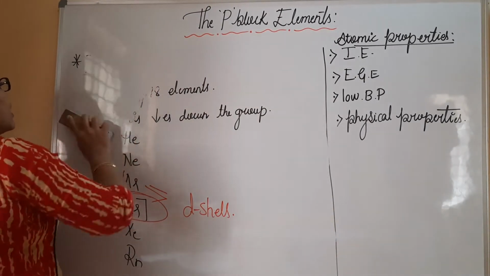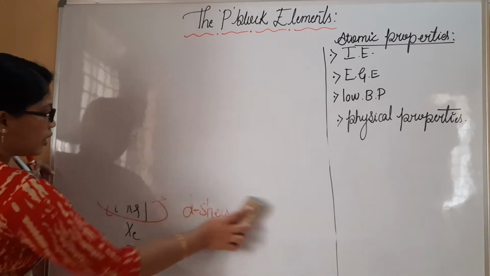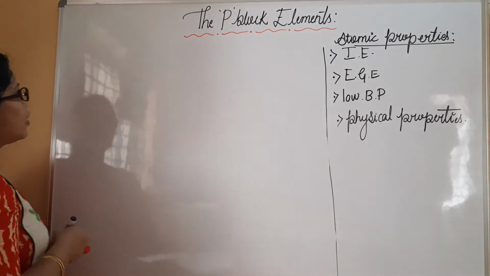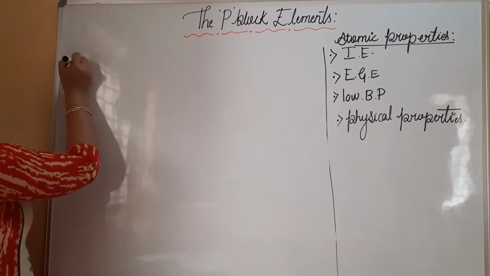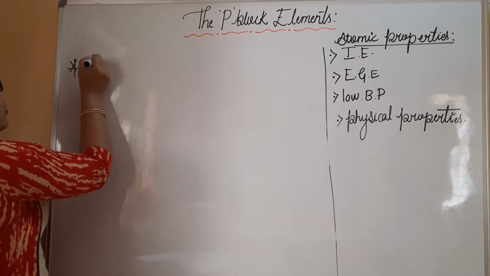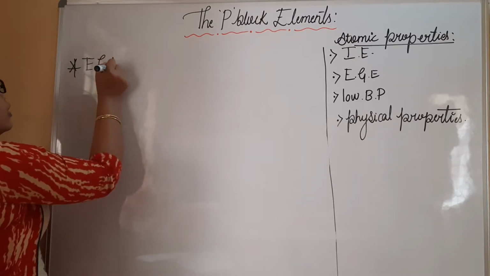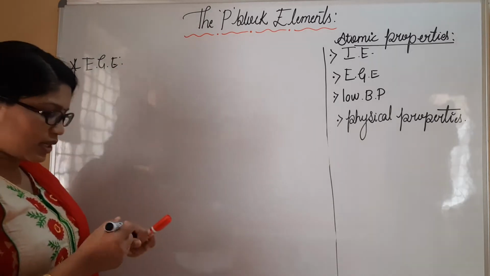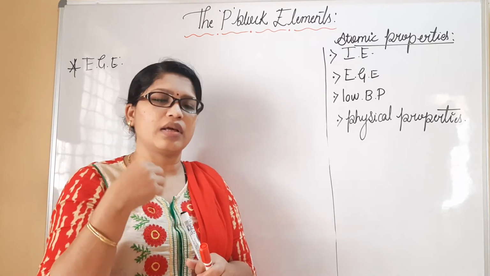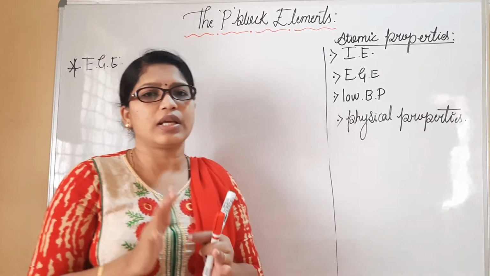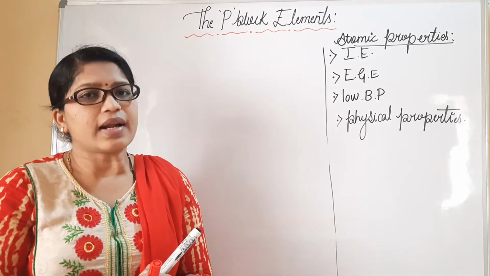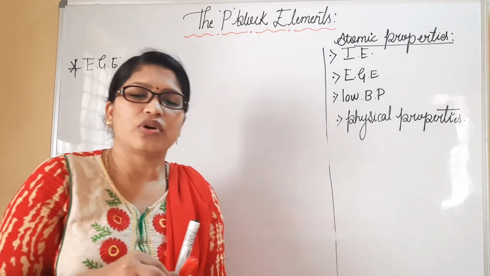Now we have to understand electron gain enthalpy. When you consider electron gain enthalpy, we have to mention its statement. What do you mean by electron gain enthalpy? Whereas ionization enthalpy is the amount of energy required, here we consider an isolated neutral gaseous atom, to which we add one electron.